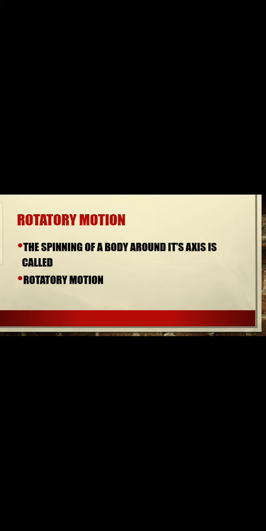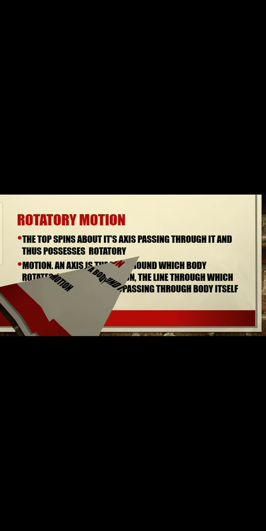After translatory motion comes rotatory motion. If the body is spinning around a fixed axis, then that type of motion is rotatory motion. It means that the point of rotation is the same and the body is spinning in a circular path, so that type of motion is known as rotatory motion.